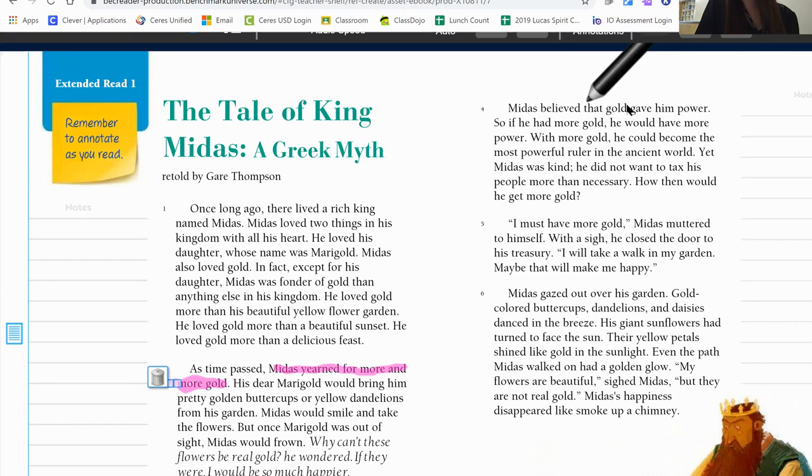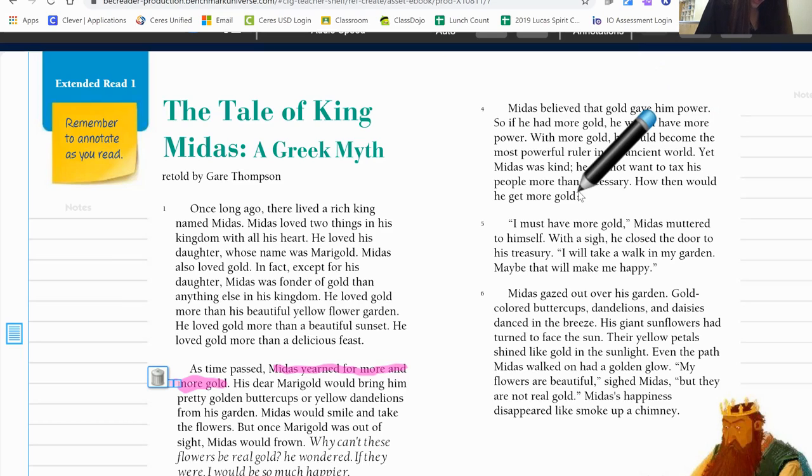Midas believed that gold gave him power. So if he had more gold, he would have more power. With more gold, he could become the most powerful ruler in the ancient world. Yet Midas was kind. He did not want to tax his people more than necessary. How then would he get more gold?